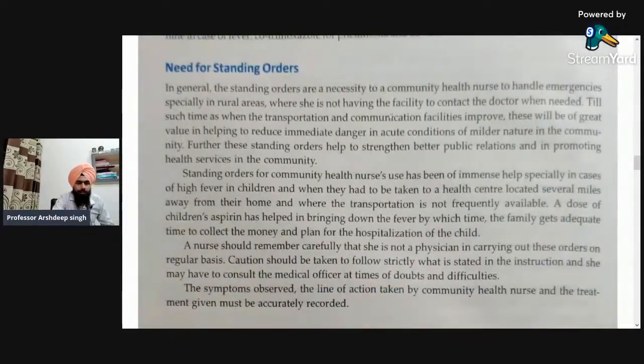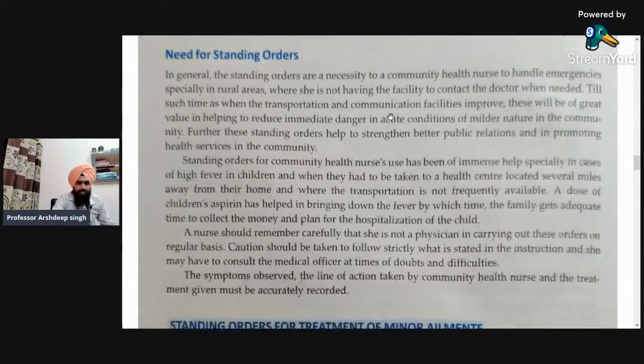Next, a paragraph is written here, that is the need for the standing order. In short, I will explain that. I will not read all the lines, but I will give you the conclusion of what this paragraph is about. What is the need of the standing order?